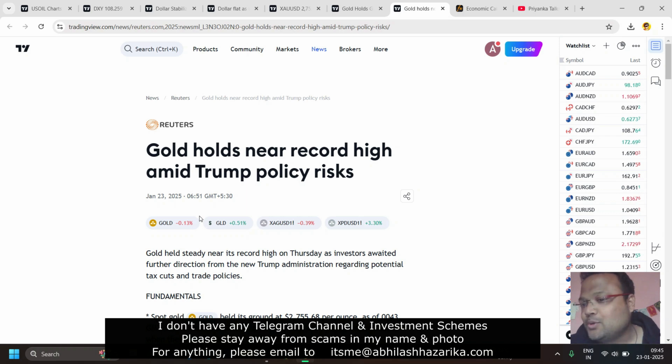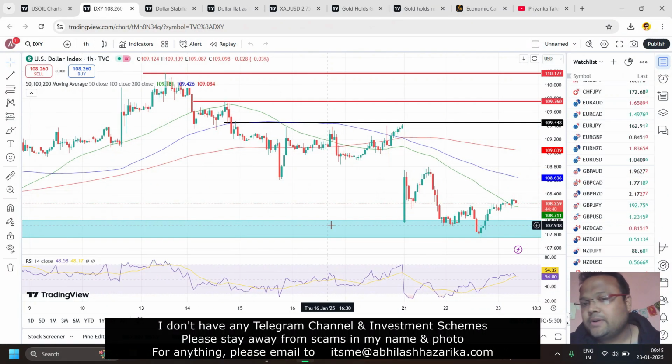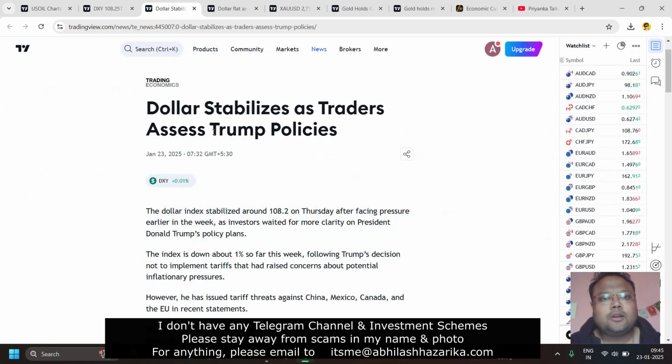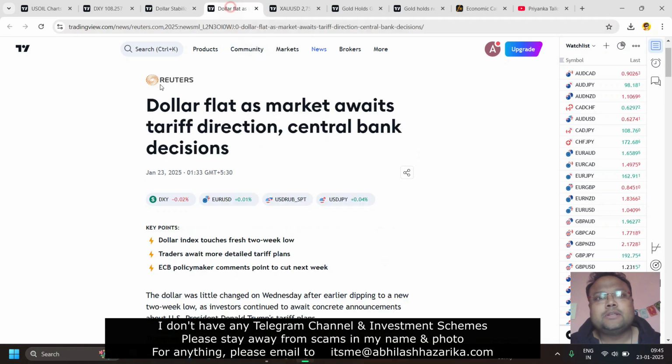So the market is mostly waiting for President Donald Trump's new policies, and there's a little bit of uncertainty in the air. If you look at the chart of the dollar index, DXY, you can see the dollar index is also a little bit confused right now about the new policies. For example, see: dollar stabilizes as traders assess Trump policies. Dollar flat as market awaits tariff direction. So there's uncertainty in the air right now, and we can expect the market to remain choppy for quite some time.